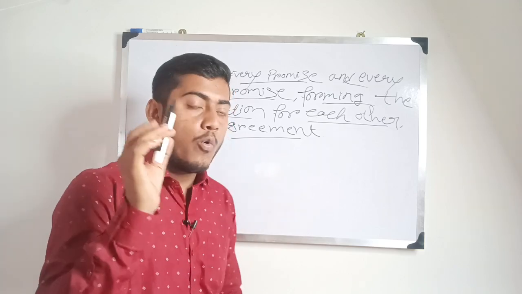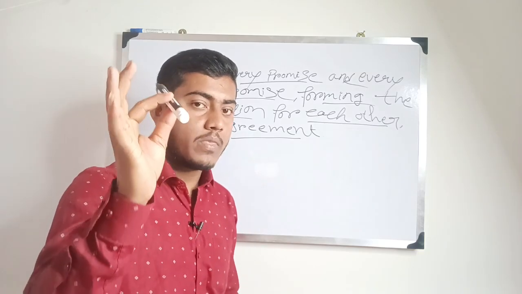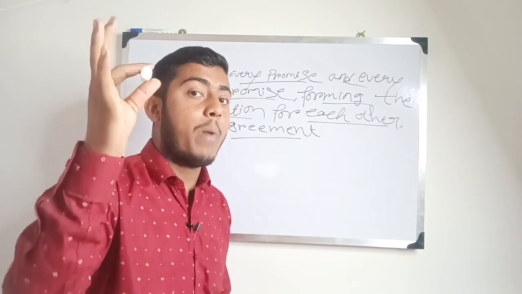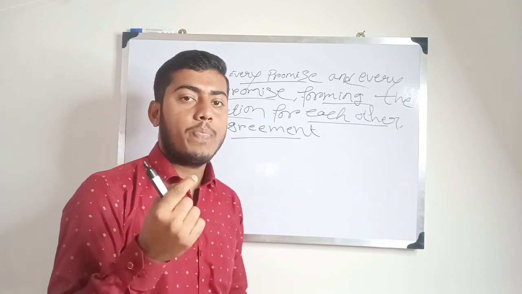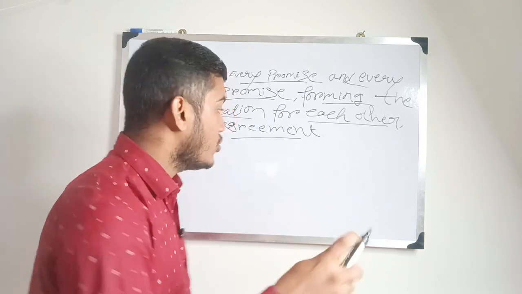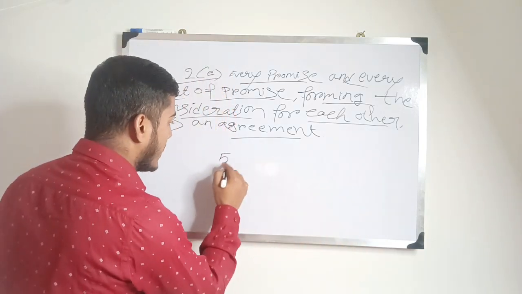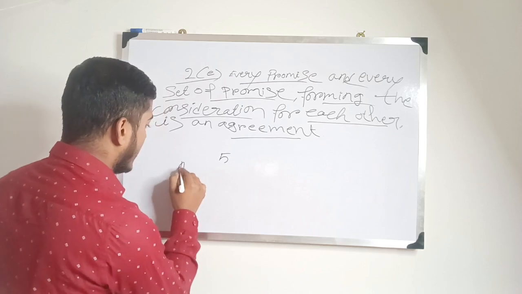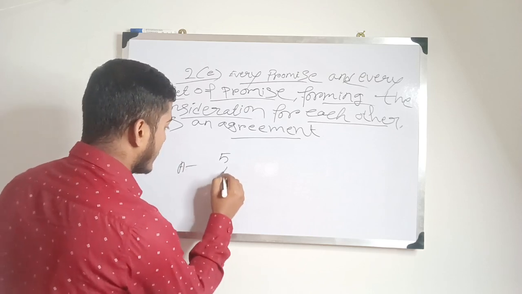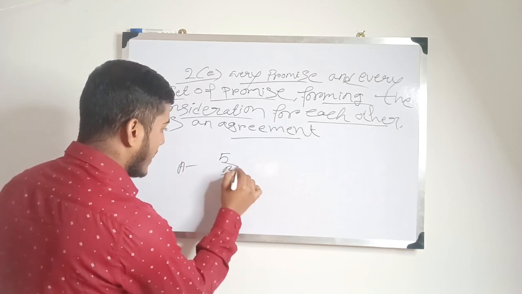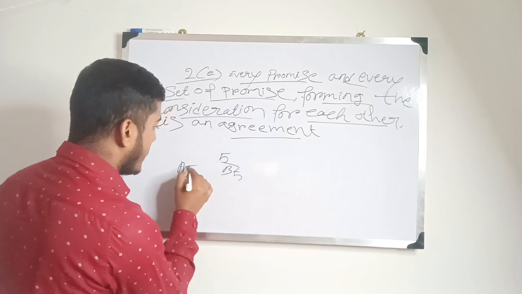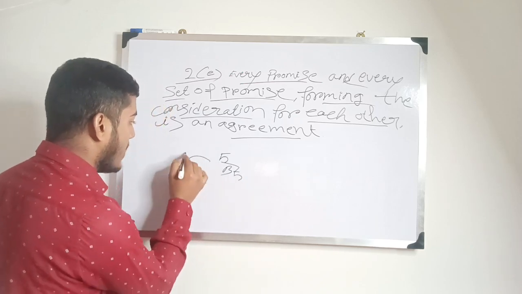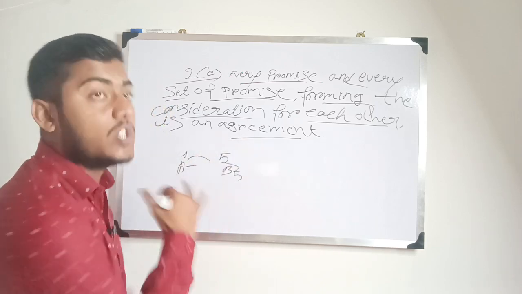For example, when I sell that marker, the person who buys it will give me some rupees. Say A buys that marker and I sell it, I am B, so I get 5 rupees, and the person who buys it gets that marker. That is the consideration.